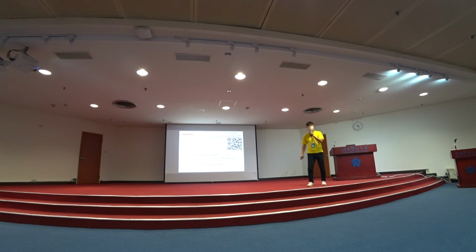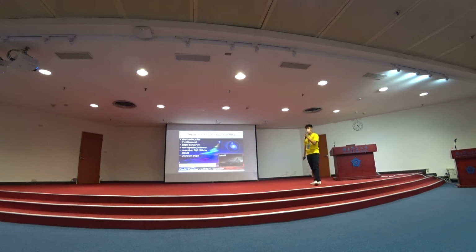So, what is a fast radio burst? A fast radio burst, FRB, is a mysterious radio signal coming from extragalactic sources. The duration of the pulse is very short, only milliseconds. However, they are very bright, comparable to the 1 Jansky level, which is very bright in radio astronomy.